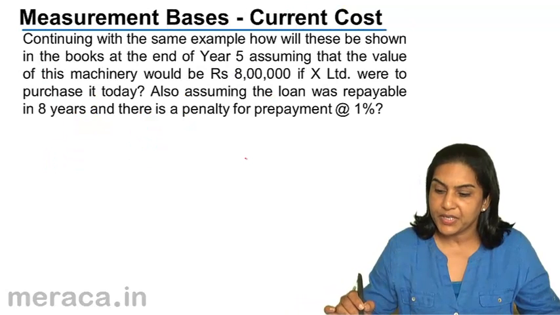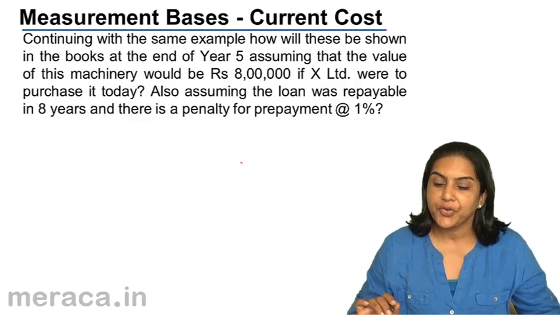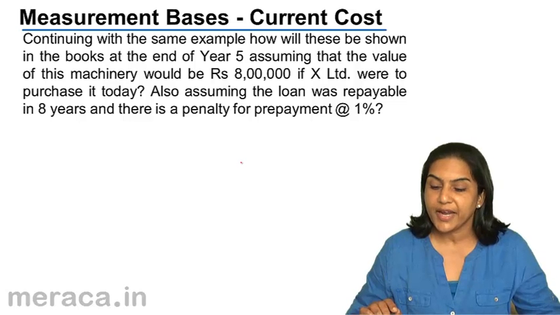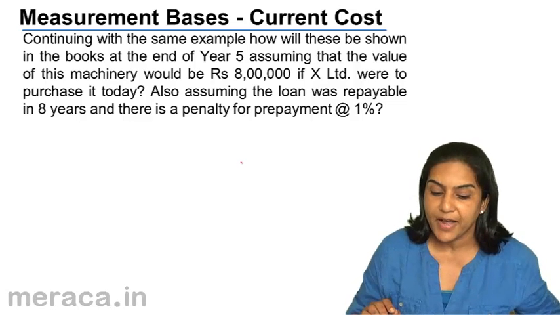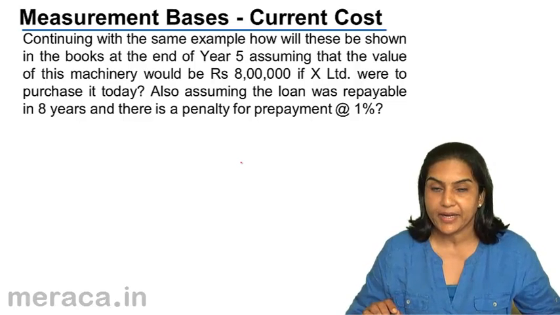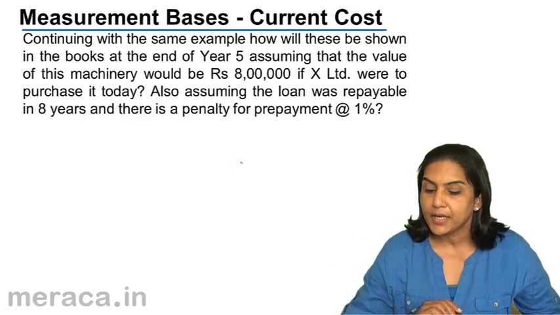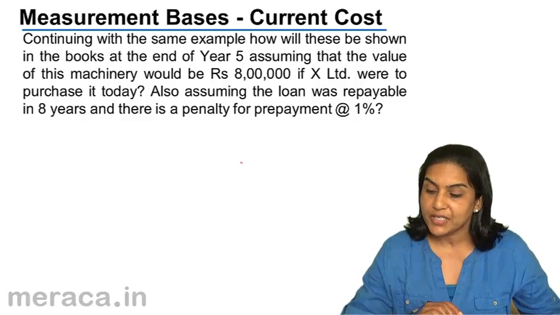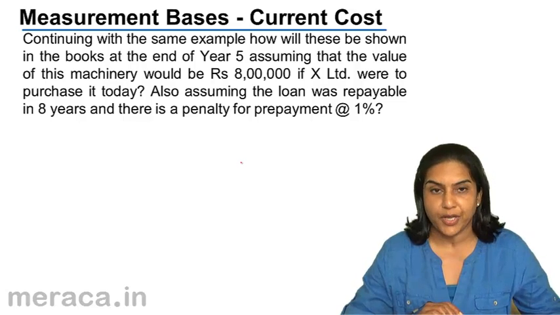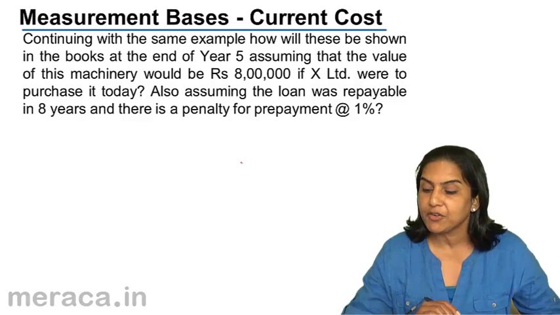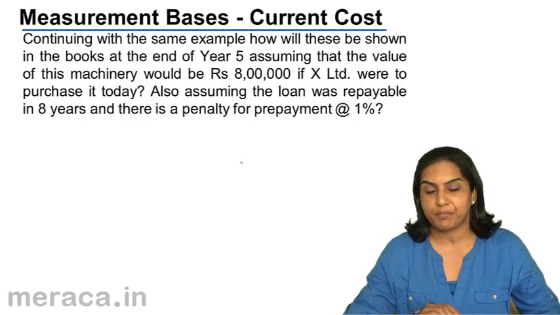Measurement base, suppose we take current cost. Continuing with the same example, how will these be shown in the books at the end of year 5, assuming that the value of this machinery would be 8 lakh. Remember, the value of the machinery was 5 lakh. The cost was 5 lakh. But now they are saying that the value of this machinery would be 8 lakh if X Limited were to purchase it today. Also assuming that the loan was repayable in 8 years and there is a penalty for prepayment at the rate of 1%.